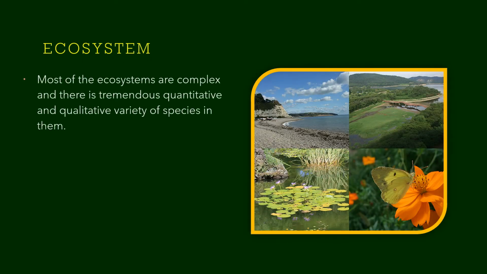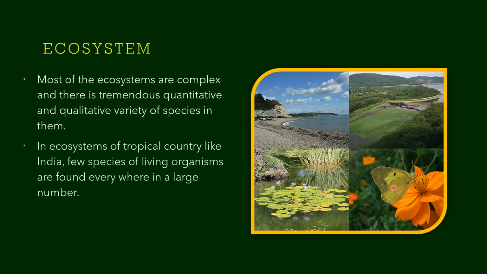Most of the ecosystems, if you see, they are complex. As we have learned in the figure, the interactions are not that simple. They are complex, and there is tremendous quantitative and qualitative variety of species in them. We very well know the variety of species. Even if you take a species of butterfly, how many varieties of butterfly is available, that we know.